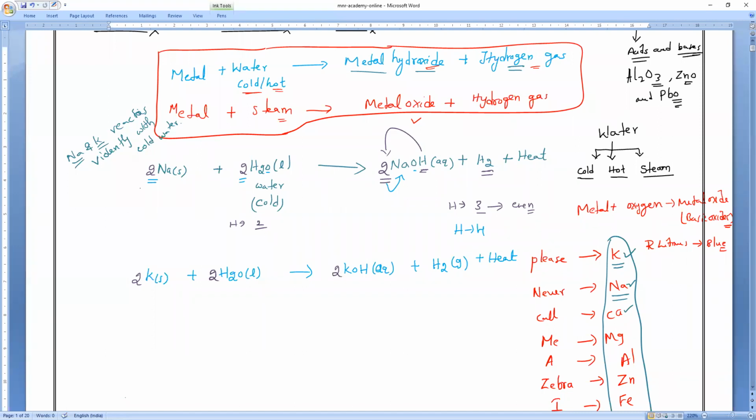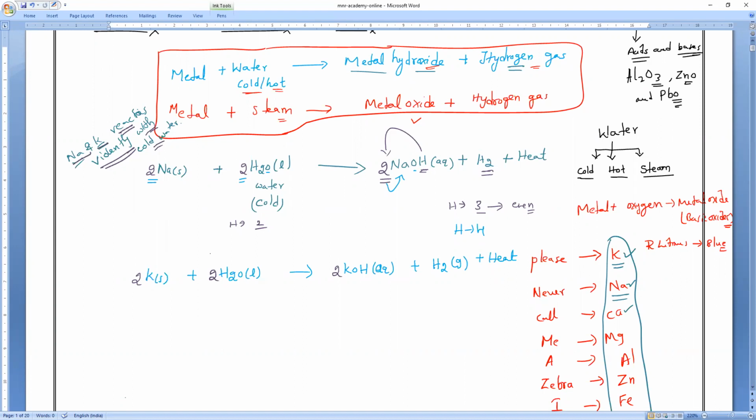So these are highly reactive. Sodium and potassium react violently with cold water. This is the example. Clear, everybody? Yes, please. Please respond.